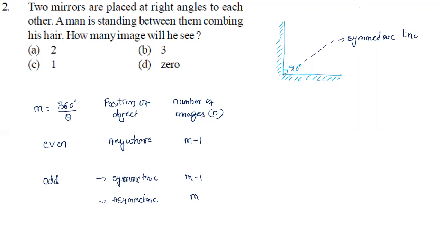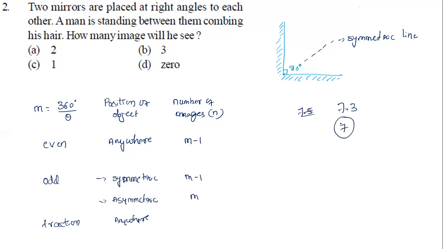Sir, what if it is a fraction? If 360 degree by theta is a fraction, then let him stand anywhere and round it off to the lower number. For example, if I got 7.5 or 7.3, round it off to 7.